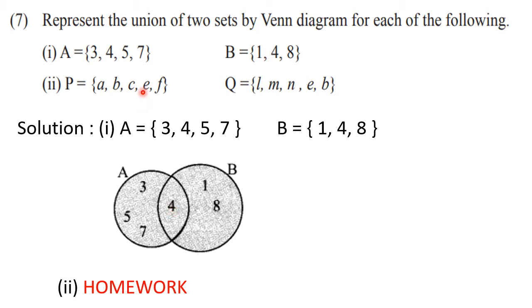And then remaining elements from P you will write here. That means A, C and F, and the remaining elements of Q, that are L, M, N, that you will write down here. So similar diagram will come, only the elements will differ. Okay. So I hope all of you will do it. Let us go further.